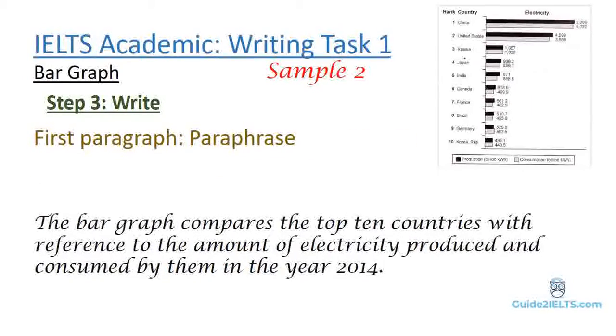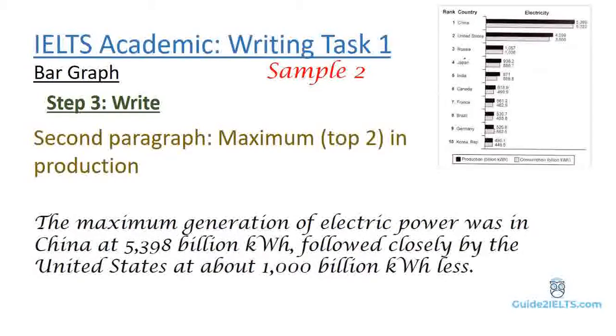But before we start with that, again paraphrasing the first paragraph. The bar graph compares the top 10 countries with reference to the amount of electricity produced and consumed by them in the year 2014. Next, we'll move on to how much power is generated in China, closely followed by United States. The first sentence of second paragraph. The maximum generation of electric power was in China at 5398 kilowatts, followed closely by the United States at about 1000 kilowatt less.